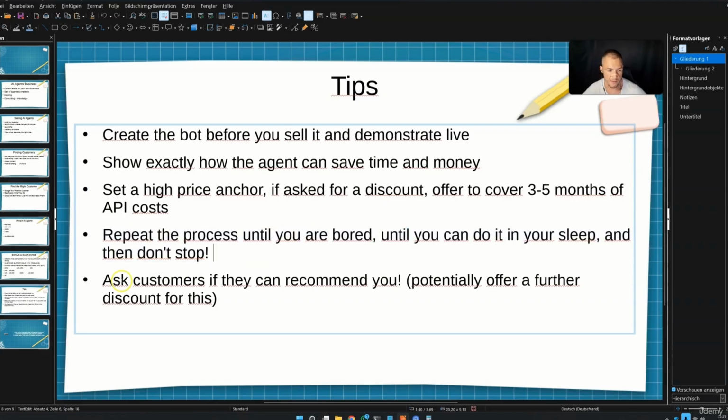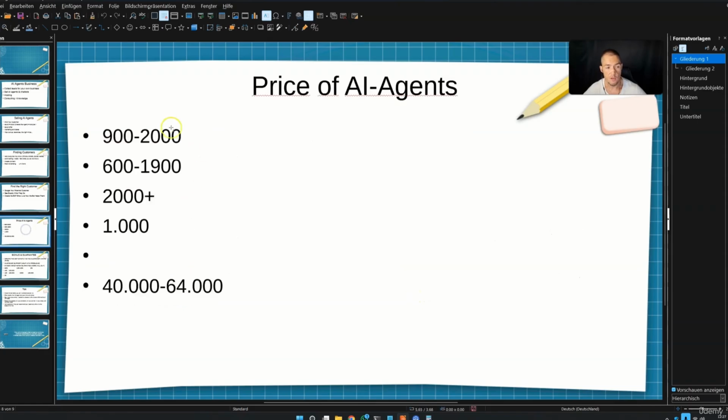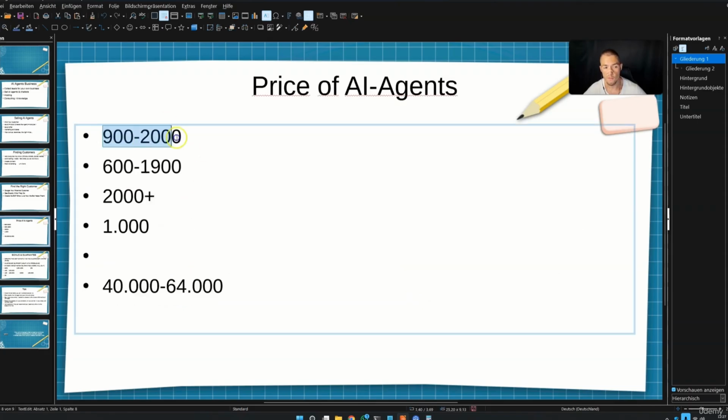And then one last tip, ask customers if they can recommend you. If people are satisfied with your service, just ask them, hey, do you know somebody that also needs a chatbot? And you can also use this if they ask you for cheaper prices. So if they ask you here, for example, you say, I want to have $1,000.